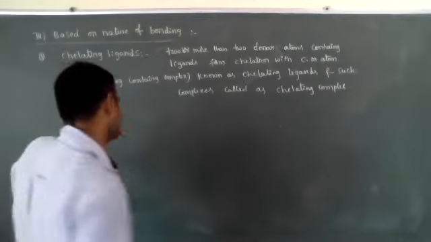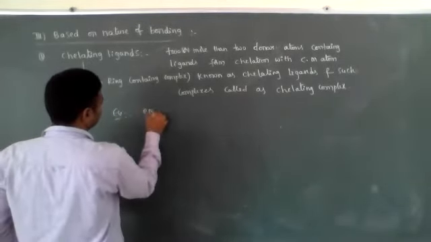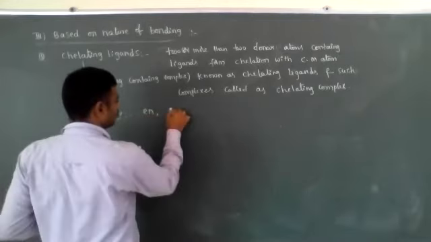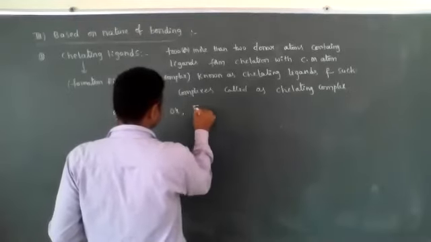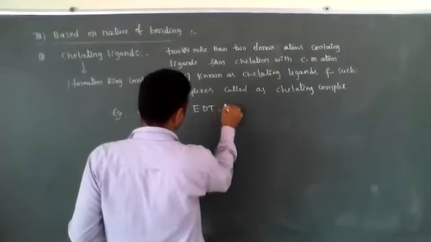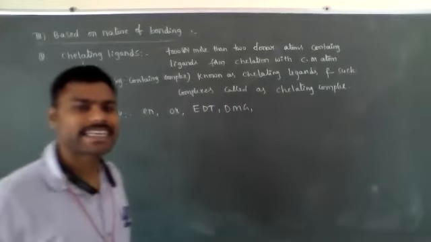Examples of chelating ligands are En, ethylene diamine, OX, EDTA, DMG. These all act as chelating ligands.